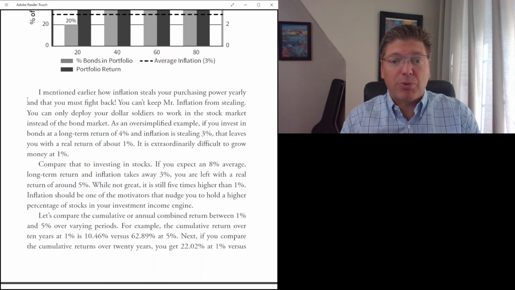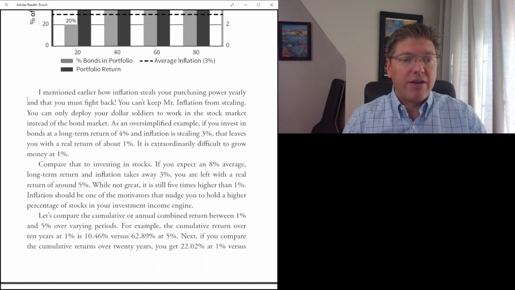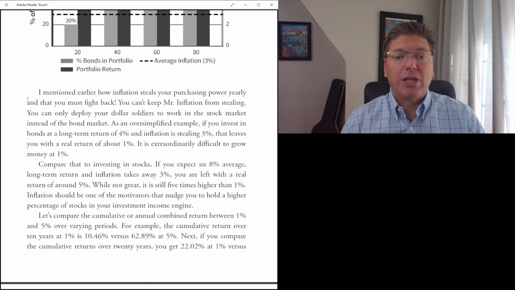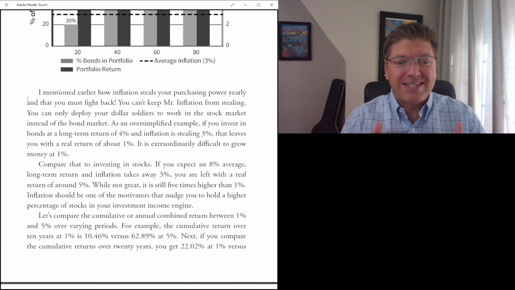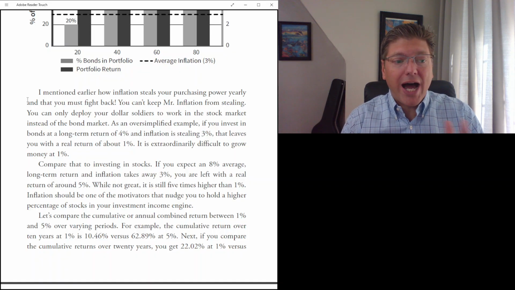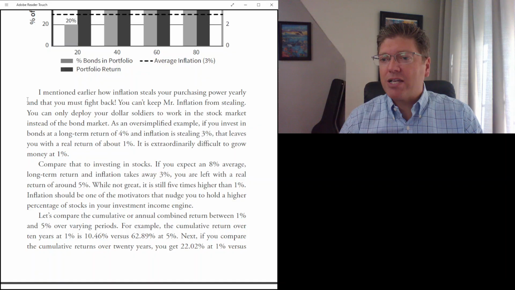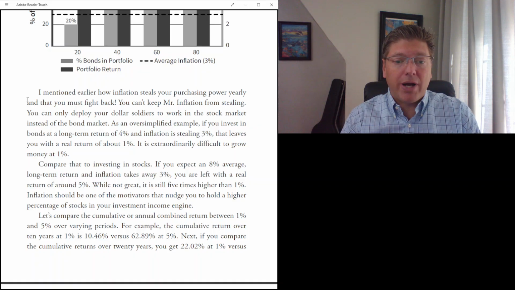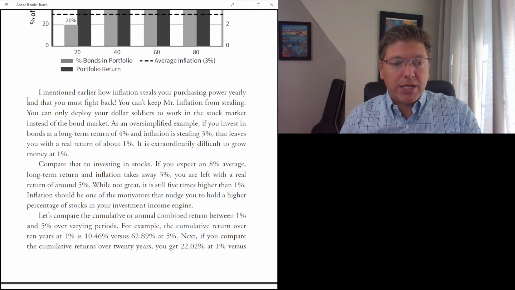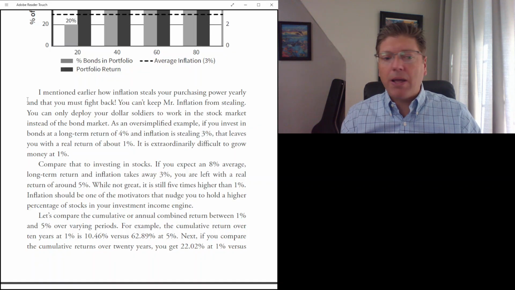If you expect an 8% average long-term return and inflation takes away 3%, you are left with a real return of around 5%. While not great, it is still 5 times higher than 1%. Inflation should be one of the motivators that nudge you to hold a higher percentage of stocks in your investment income engine.